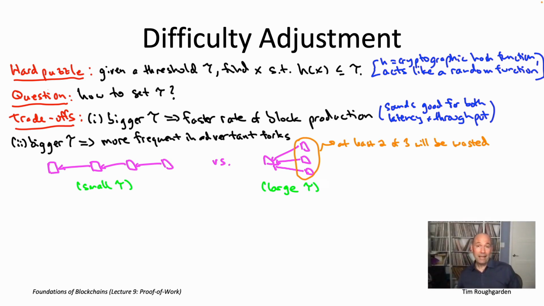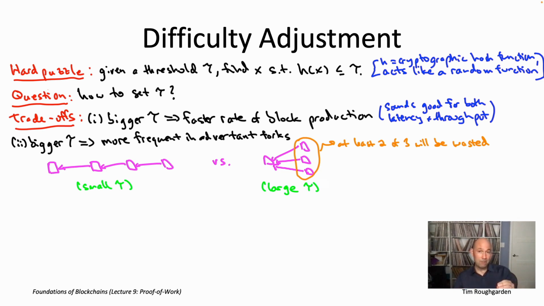Now, you'd be right to complain that actually, we've been talking about longest chain consensus for a long time now, and actually we've never seen a picture like the one on the right. I mean, we see the picture like the one on the right if you have Byzantine nodes creating these forks on purpose, but at no point have we ever acknowledged the possibility of inadvertent ties between honest nodes.